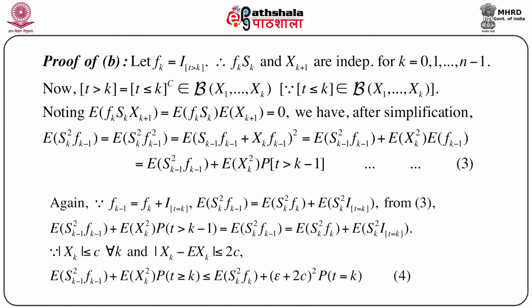We immediately have the expectation of Sk minus 1 square into fk minus 1 plus the expectation of Xk square into the probability T greater than k minus 1.